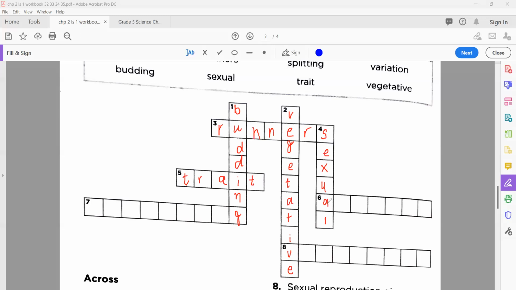It's very good. Number six, asexual. Number seven, the second last, splitting. The last one is variation.